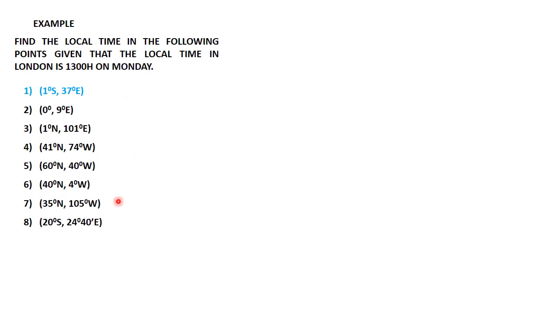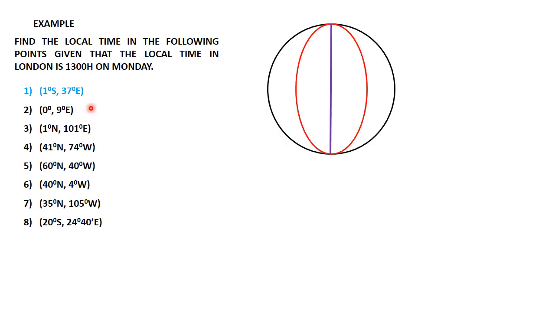These questions are of two different types. There are those whose position is to the east of London, and there are those that are to the west of London. I want us to begin with those that are on the east of London. And so to attempt the question, I'm going to present the diagram of the globe.